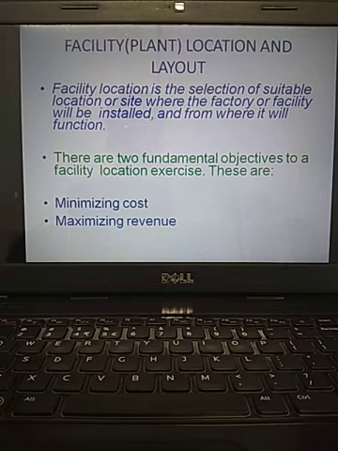Even in production, companies which produce automobiles, mobile phones and cement all look for locations where they can have the required facilities. That's why location is very important for any kind of business, whether a manufacturing sector or a service sector.